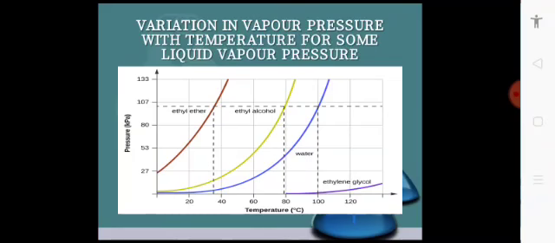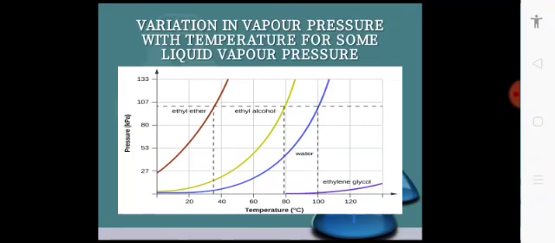Ethyl ether boils at 35 degrees Celsius because at 35 or 38 degrees Celsius its vapor pressure becomes equal to the external pressure. The dotted line above shows the external pressure, which is about 101.325 kilopascal, or about 760 millimeters of mercury, or 1 atm.